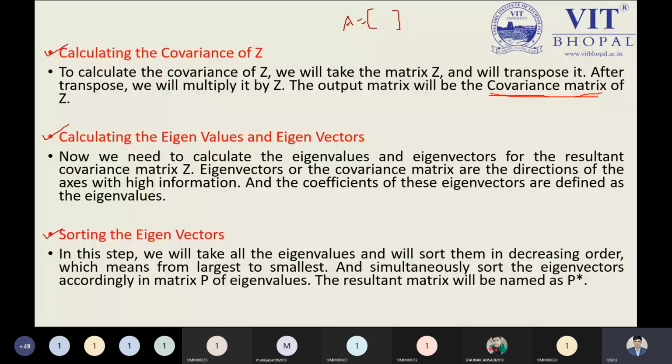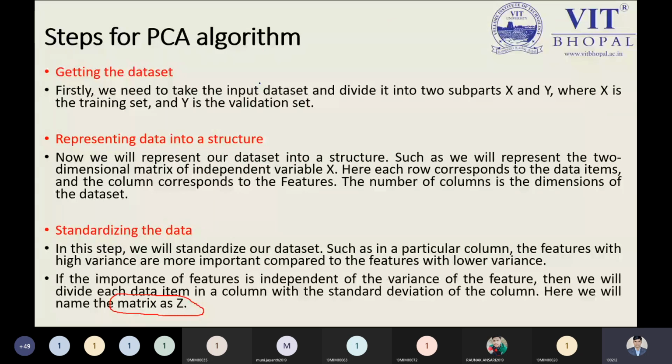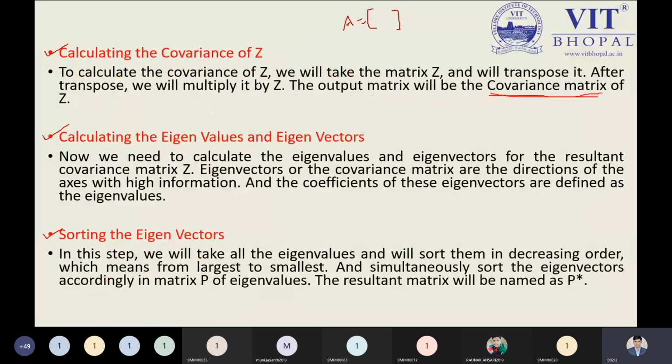Next step is the most important step, that is the variance and covariance. We must calculate the covariance. Variance and all these terms are required. So calculating the covariance of Z. What is Z? Z is our data or matrix transformed into standardized form. We have this matrix, and we need to calculate the covariance of the Z matrix.